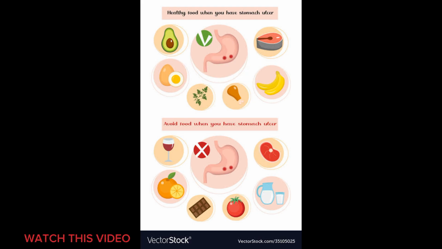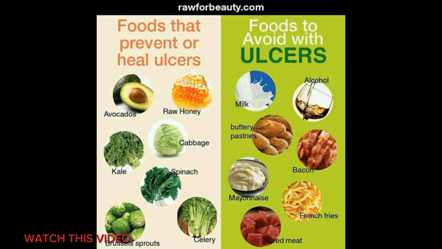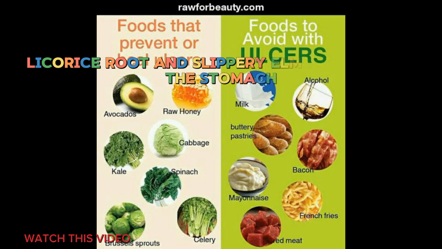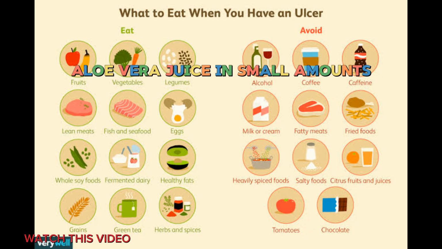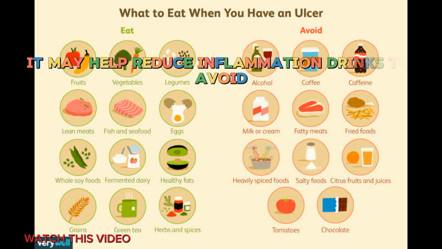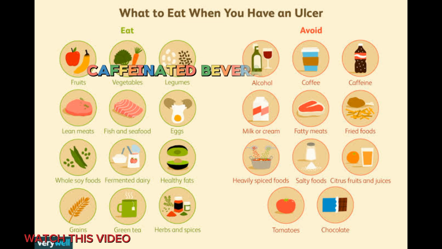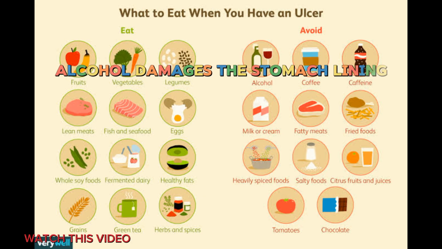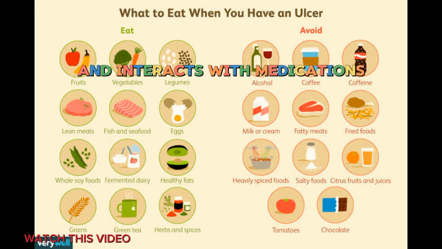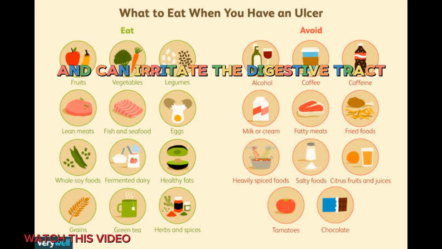Drinks. Drinks to include: water, drink throughout the day to stay hydrated. Herbal teas. Chamomile, licorice root, and slippery elm may soothe the stomach. Aloe vera juice, in small amounts, it may help reduce inflammation. Drinks to avoid: caffeinated beverages, coffee, energy drinks, and certain teas stimulate acid production. Alcohol damages the stomach lining and interacts with medications. Sugary drinks cause bloating and can irritate the digestive tract.